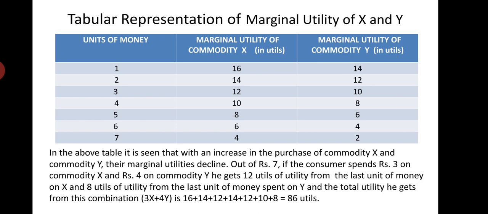Out of rupees 7, if the consumer spends rupees 3 on commodity X and rupees 4 on commodity Y, he gets 12 utils of utility from the last unit of money spent on X and 8 utils of utility from the last unit of money spent on Y. And the total utility he gets from the combination of 3x plus 4y: first mark the 3 units spent on X, 16 plus 14 plus 12. Then 4 units on Y, 14 plus 12 plus 10 plus 8. It comes to 86 utils in total. Right.